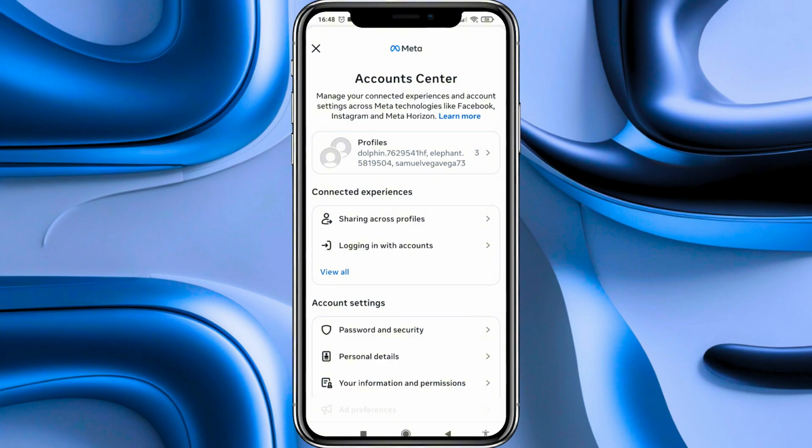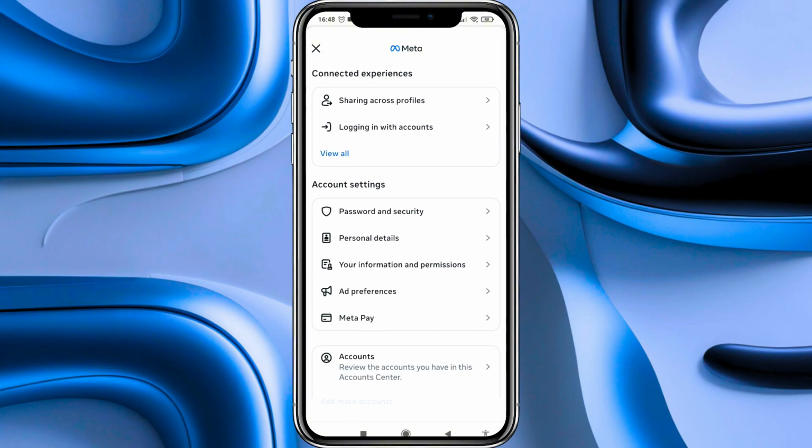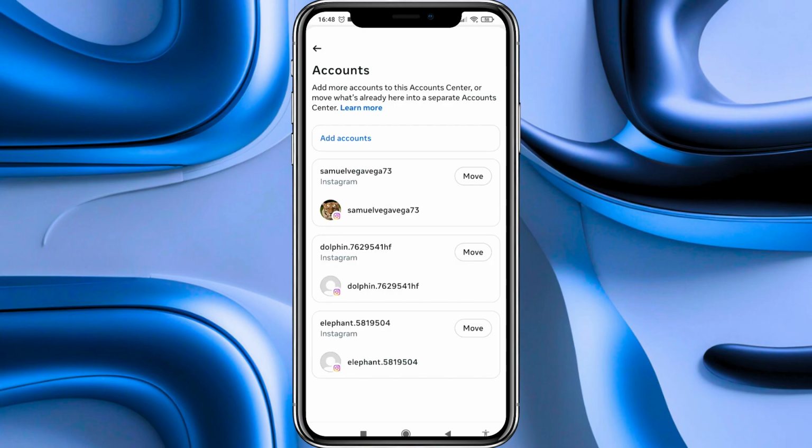After that, in the Account Center page, we have to scroll down a lot until we see a section labeled Accounts, and we have to enter there. Here, in my case, I'm not seeing it, but you will see an option labeled WhatsApp, and you have to click on it and press on the Remove button, and that's everything.